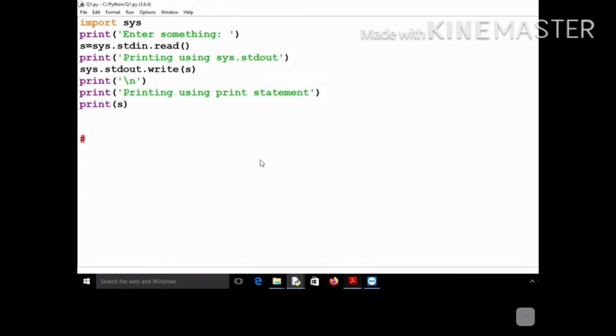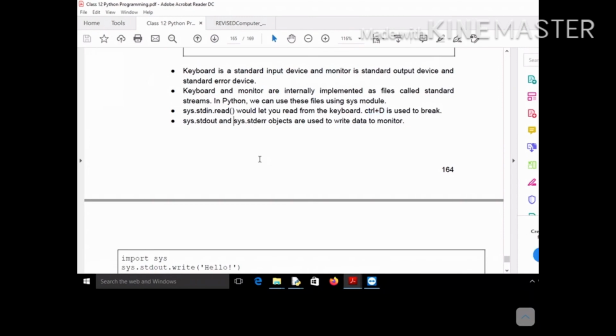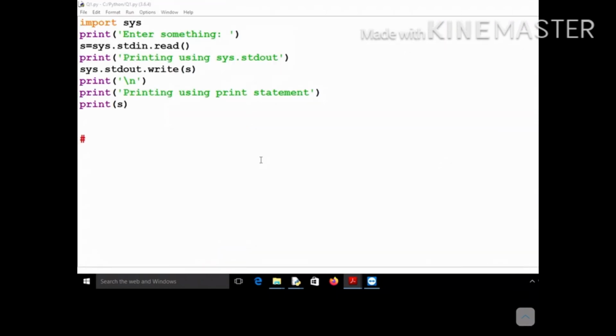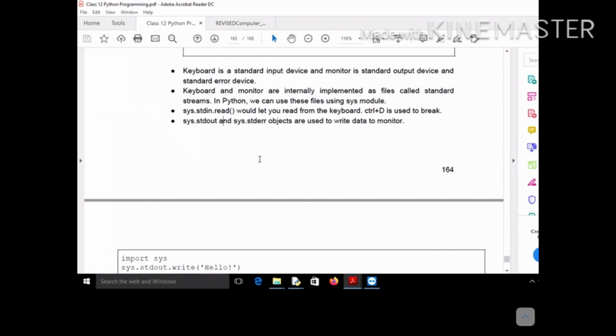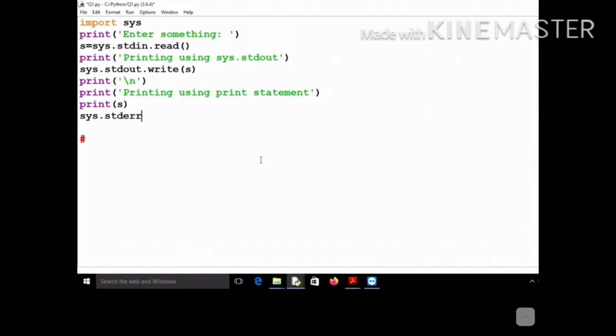Now there is one more file object, and that is called sys.stderr, standard error. I told you that the monitor is an output device, and it is an error device also. So if you want to print some error message, that can also be printed using the monitor. In that case, which file object will you use? You will use sys.stderr. The sys.stderr object is used to use the monitor for displaying errors.